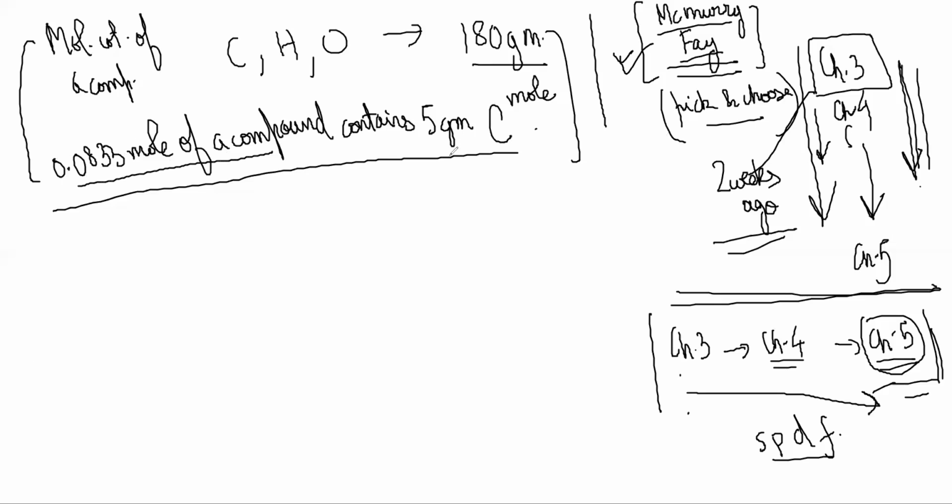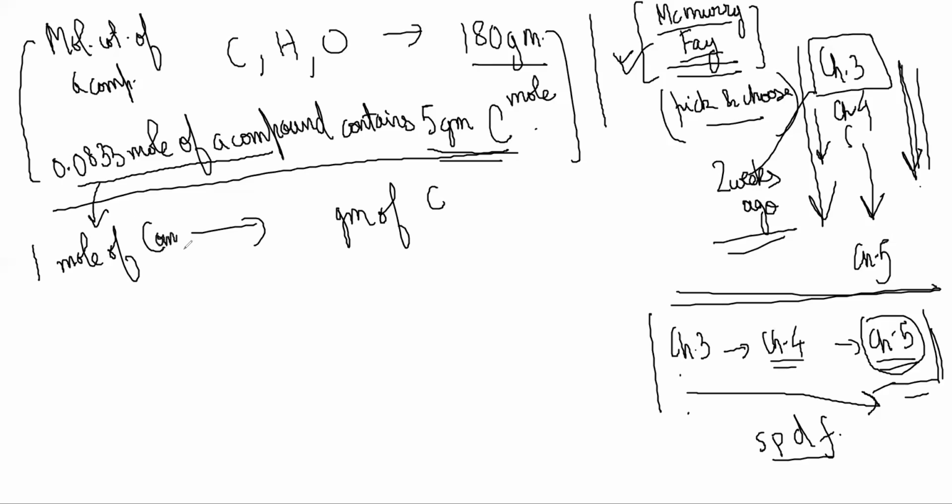0.833 mole of a compound contains 5 grams of carbon. So 1 mole of the compound will contain how many grams of carbon? I don't know, I have to do the calculation. In this question, I'm saying 1 mole of the compound, see, right?